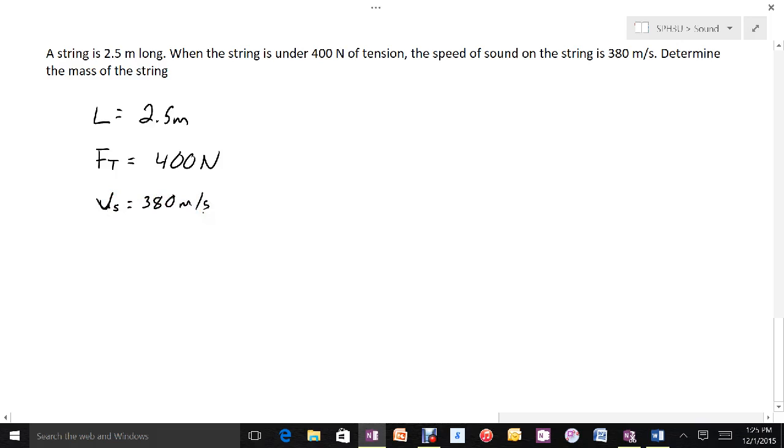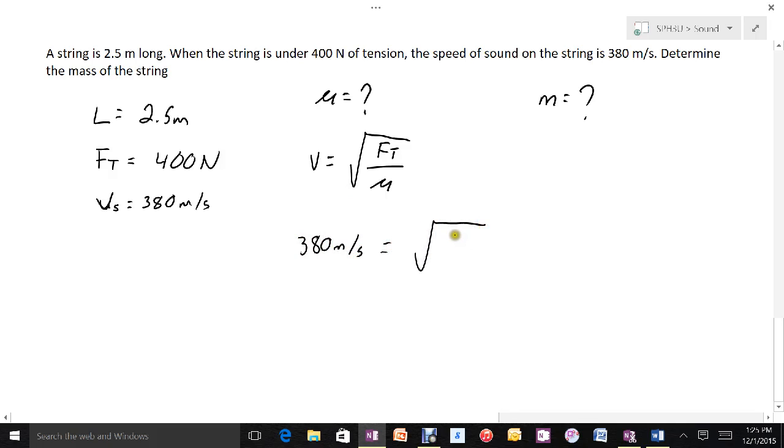So we're going to do this in two parts. First of all, we're going to use the speed and the force of tension to come up with the linear density. And then once we have the linear density, we'll be able to solve for mass directly. The speed is equal to the square root of the force of tension divided by the linear density. We have a speed of 380 meters per second, a force of tension of 400 newtons divided by the linear density.